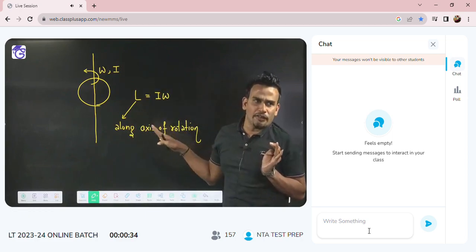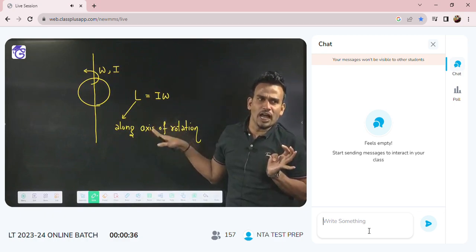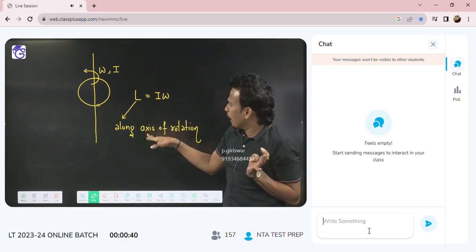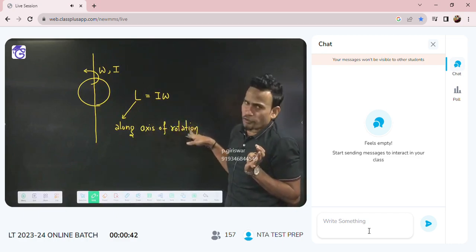It's an axial vector. All the vectors in rotation are always along the axis of rotation. So angular momentum will be along the axis of rotation.